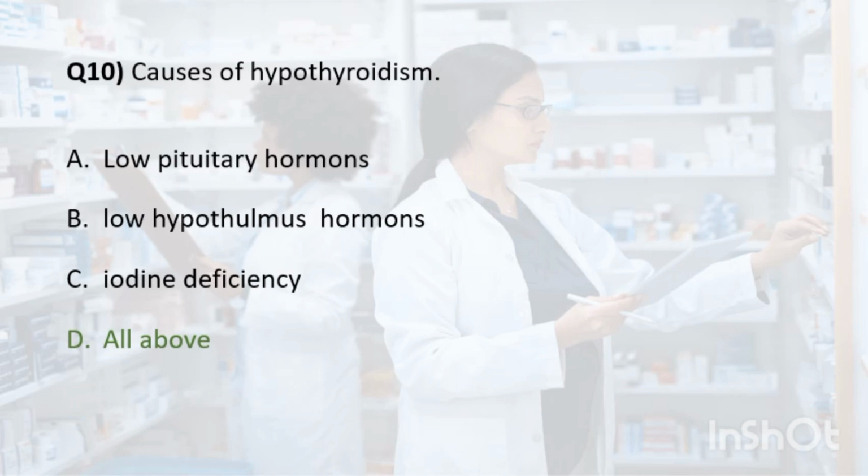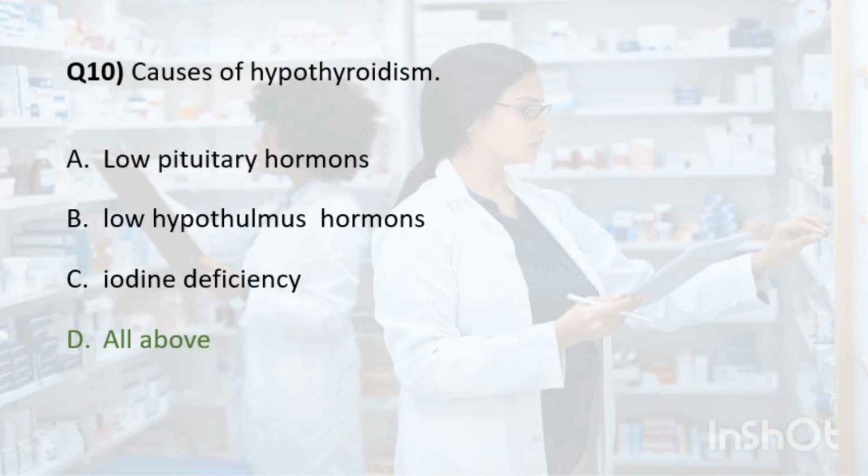What is hypothyroidism? It's a condition where the thyroid gland does not produce enough thyroid hormone. Autoimmune thyroiditis: this is an autoimmune disorder where the body's immune system attacks the thyroid gland, leading to damage of the thyroid gland and thereby decreasing the production of thyroid hormone. Let's talk about treatment of hyperthyroidism. Certain treatments for hyperthyroidism, such as surgery or radioactive iodine therapy, can lead to hypothyroidism. Congenital hypothyroidism is a rare condition where the baby is born without a functioning thyroid gland or with poor function of the thyroid gland.